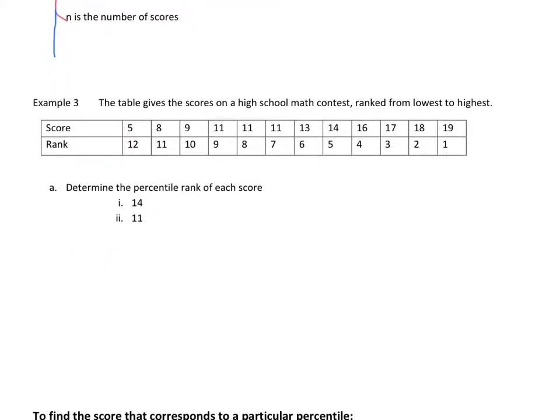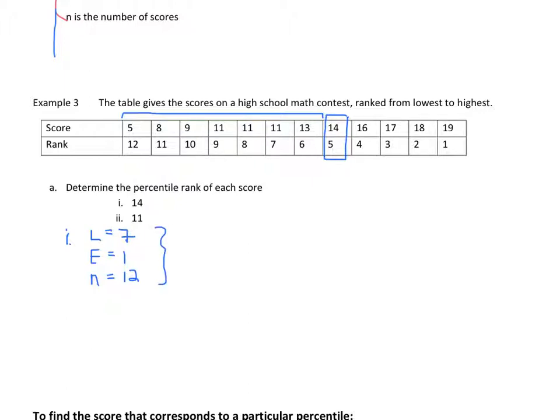So the first score we're asked to find the percentile rank for is a score of 14. So if we're interested in a score of 14, that would be right here in our table. Then in our formula, L would be the number of scores less than 14. So that would be all of these scores here. So that would be 7. E is the number of scores equal to 14. And there's only one person that got a score of 14, so that's 1. N is the total number of scores, so that's 12.